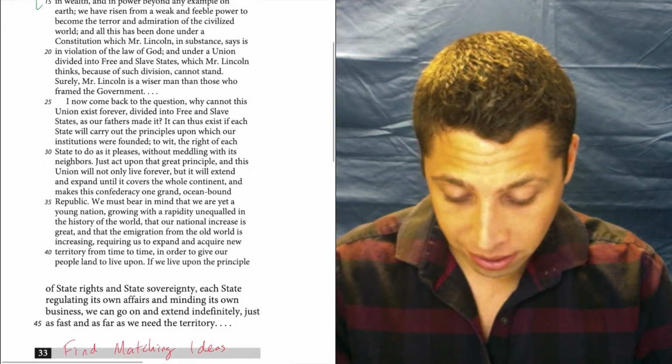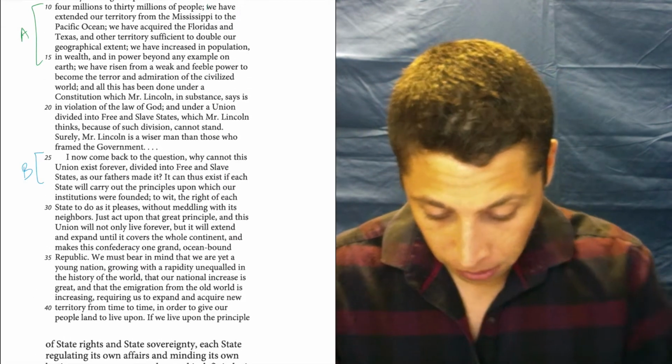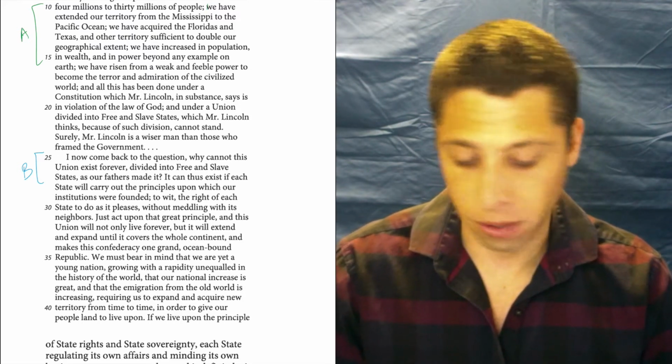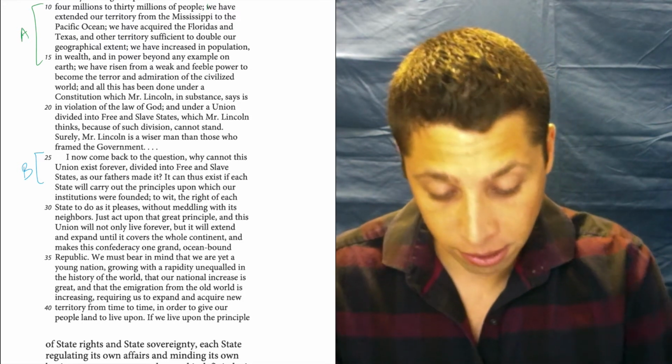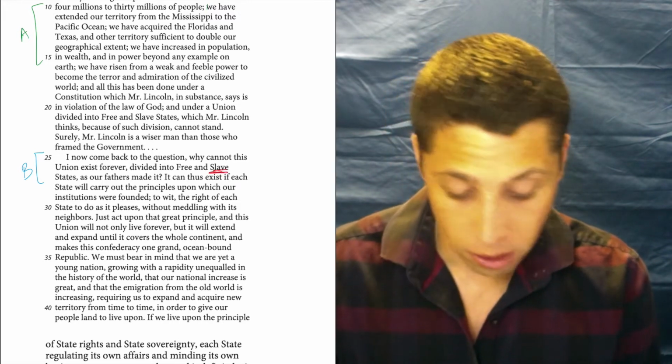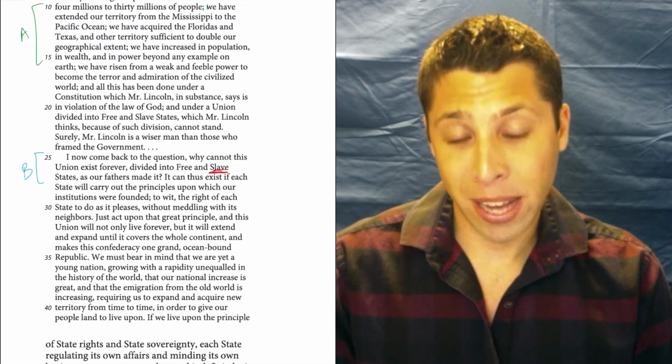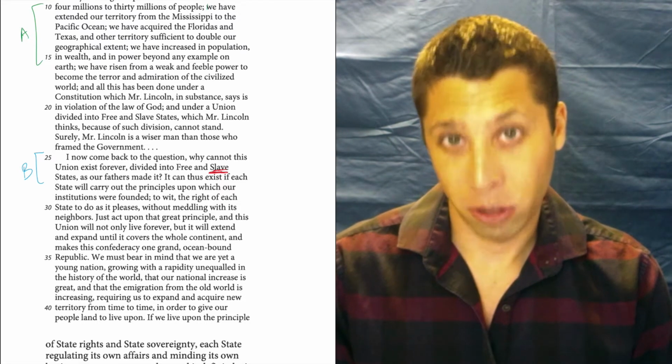25 to 27. 25 to 27 is right here. I now come back to the question, why cannot this union exist forever, divided into free and slave states? So there's that idea of slavery, as our fathers made it. Well, here's where we really need to stick to the find matching ideas strategy, right?